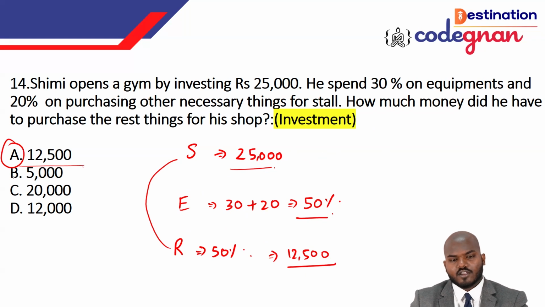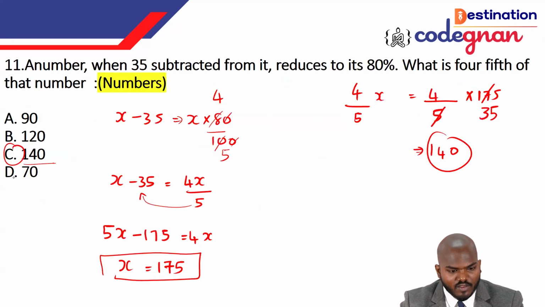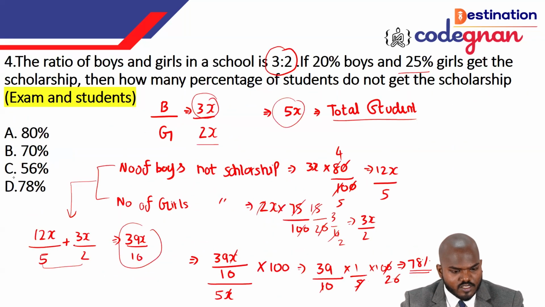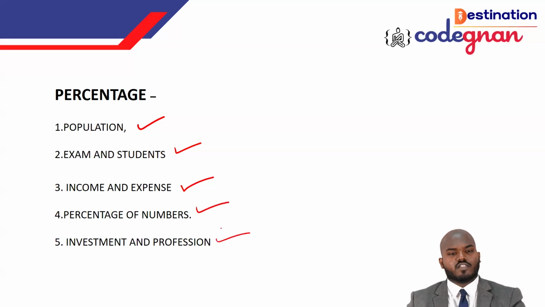So guys, by this we are closing the 5 different types of things which we have discussed in this class. I just want to make a checklist here. We have done population, exams and students, you are clear on it. Incomes and expenses, you are done. Percentage on numbers, you are done. And investment and professions, we are done. So these are the 5 important topics. You just want to focus on the percentage application. I hope you are done with these 5 types, guys.